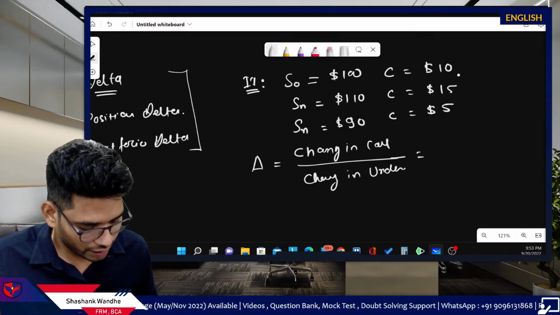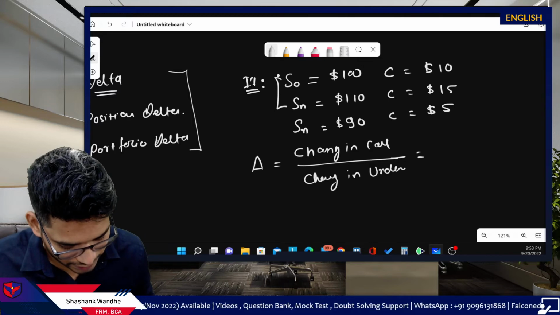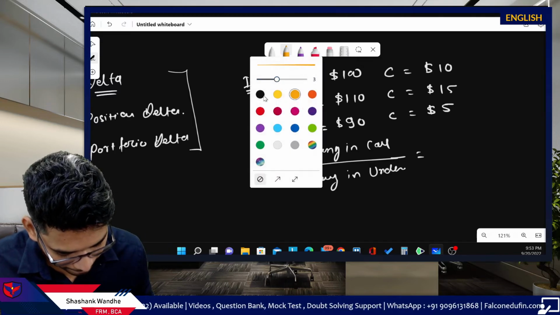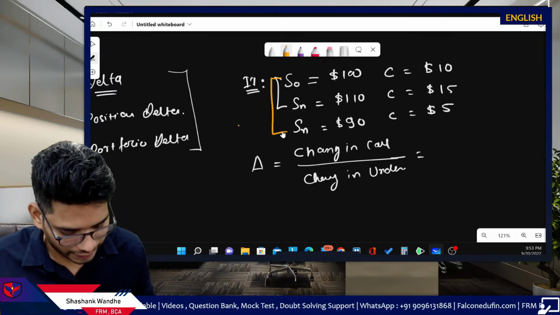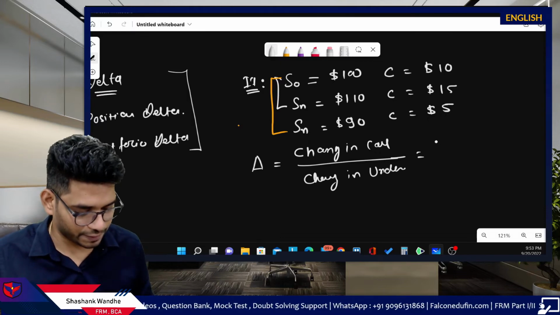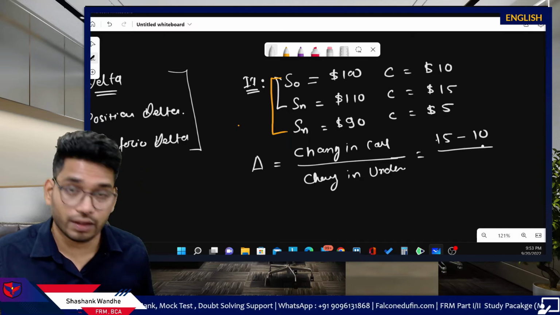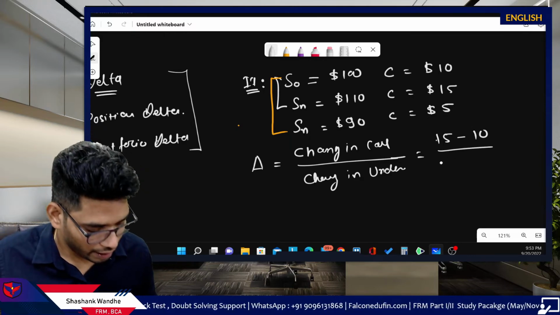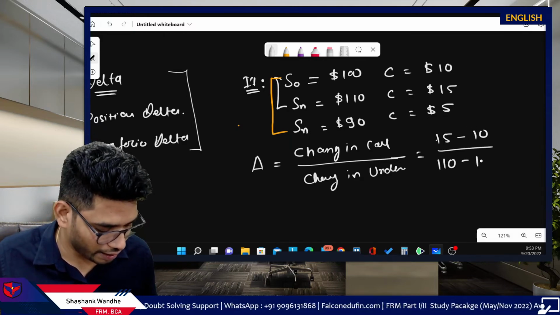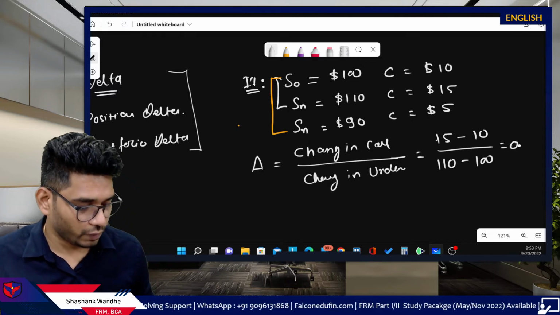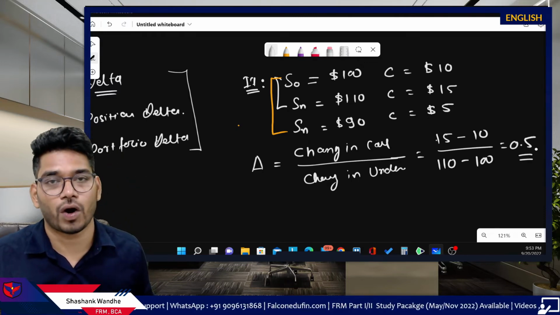So what is the change in the first case, and then the second case? For the first case, the call price increased to 15 from 10 when the underlying price increased to 110 from 100, which gives us a delta of 0.5.